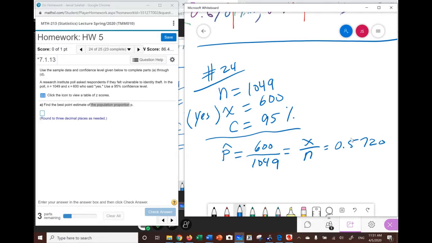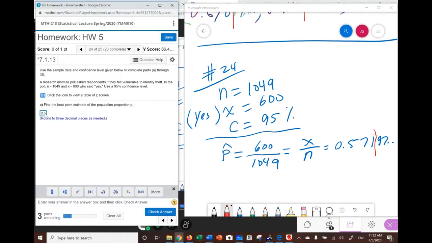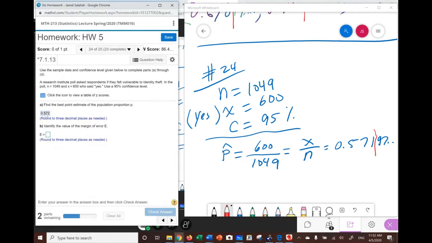In the problem here, they want only three numbers. So we're going to put 0.57. Remember, based on my calculation, the number was 0.57197, and so on. So if I want to go to three places, I have to put a 2. So 0.572. And that should be the correct answer.